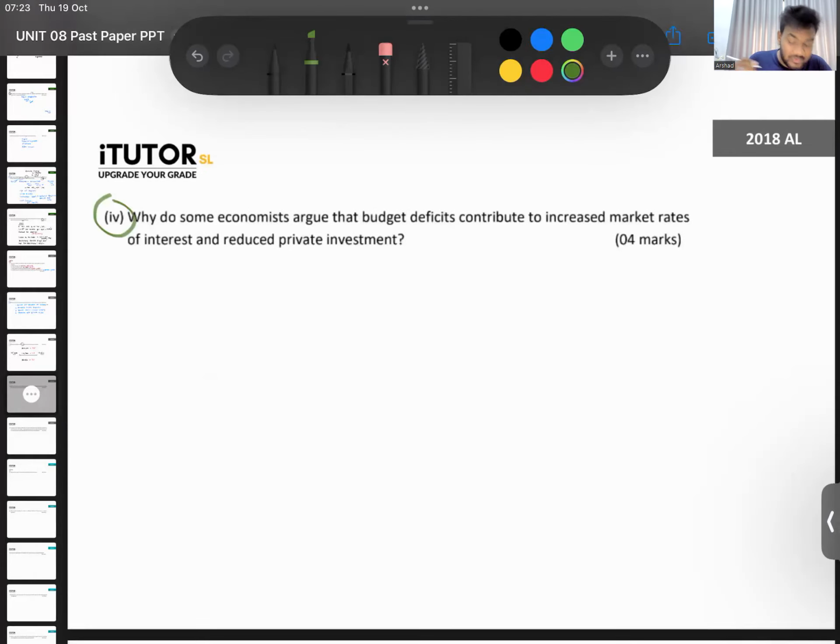They are asking, why do economists argue that budget deficits contribute to increased market rates of interest and reduce private investment? There is no real example for horizontal equity, but if you're charging the same tax at the same income, that's horizontal equity. There are 2 ways. In an economy, listen carefully. One is the crowding out effect story, and there's another one as well.